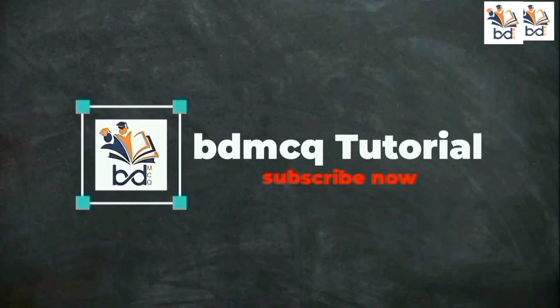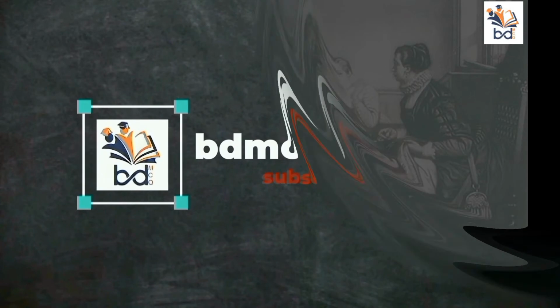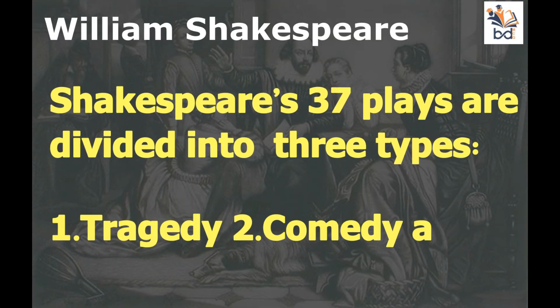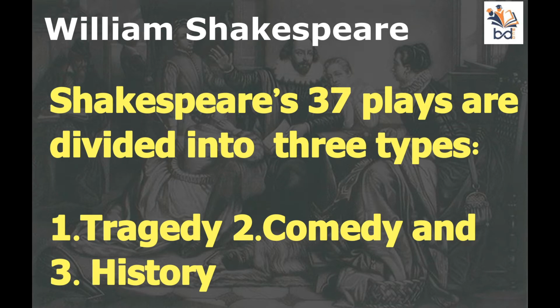Let's start. We know Shakespeare has written 37 plays and these are divided into three types or parts. These are 1. Tragedy, 2. Comedy, and the last one is history.